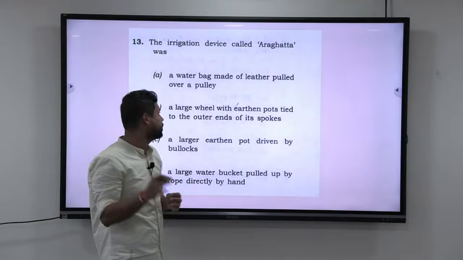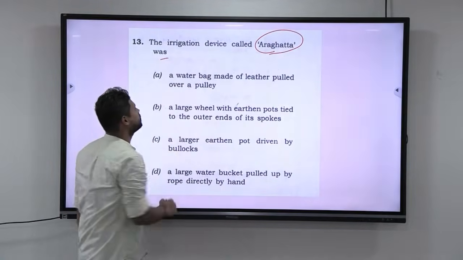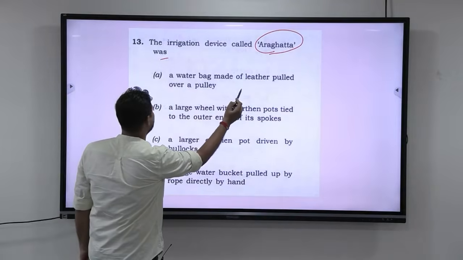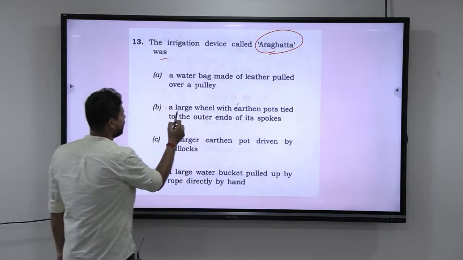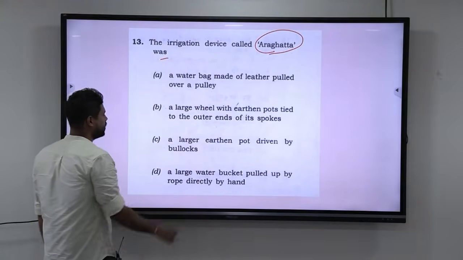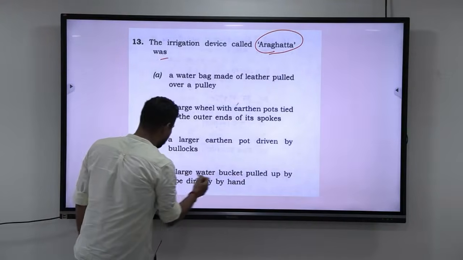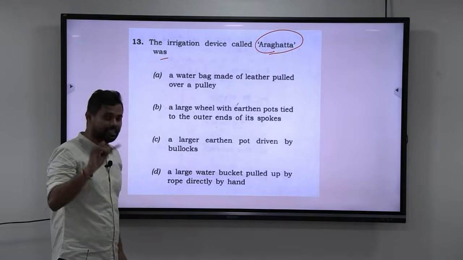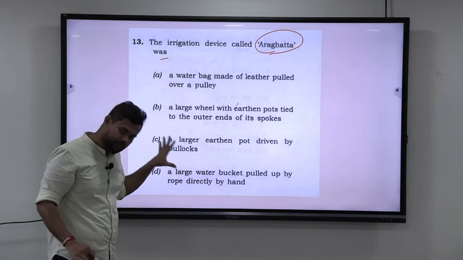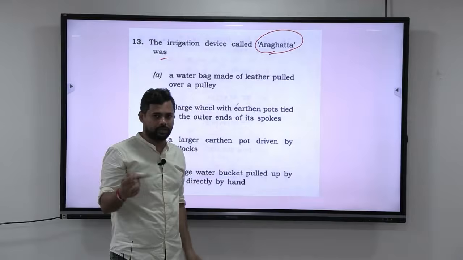Alright guys, the next question is: the irrigation device called Araghatta was a water bag made of leather pulled over a pulley, a large wheel with earthen pots tied to the outer ends of its spokes, a larger earthen pot driven by bullocks, or a large water bucket pulled by rope directly by hand. Understand that all the 4 are different types of irrigation practiced in India, but amongst the 4, what exactly is Araghatta is what they are asking.